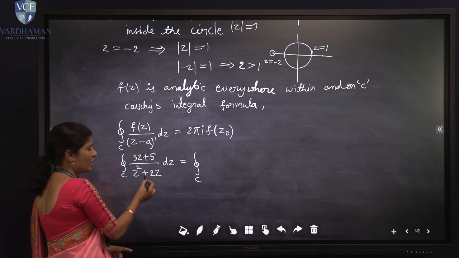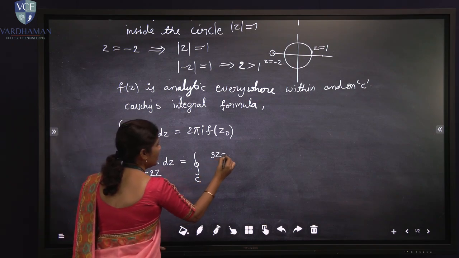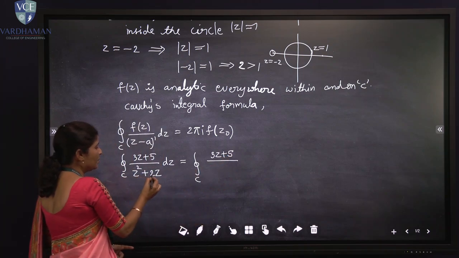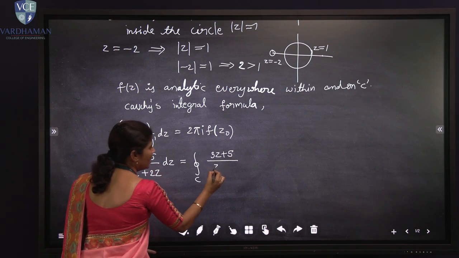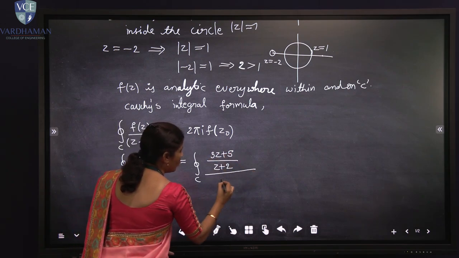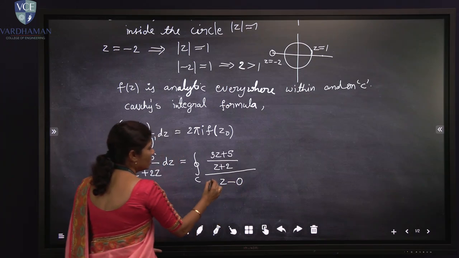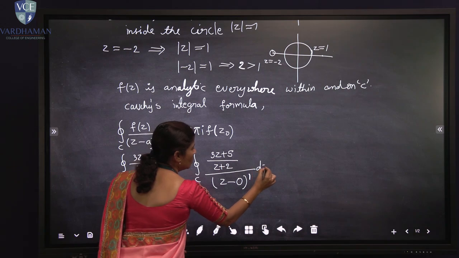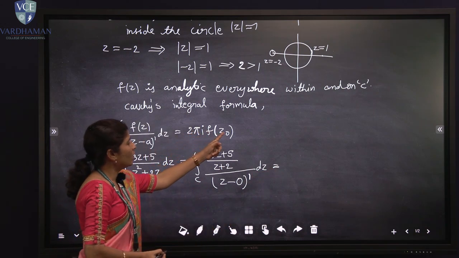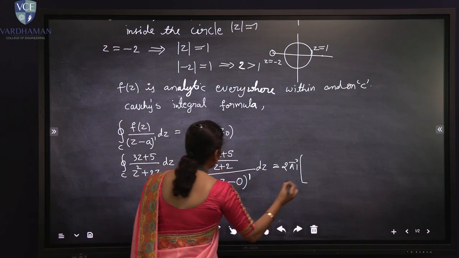From the denominator we know clearly z equal to 0 is inside, so here I will write 3z plus 5 upon z, if we take z common, z in bracket of z plus 2. We consider f of z upon z minus z naught, where the z naught value is 0, having order 1 into dz, and by the Cauchy integral formula this is 2 pi i into f of z naught.